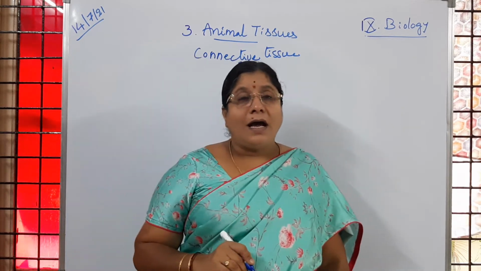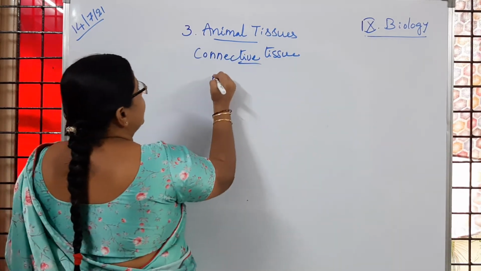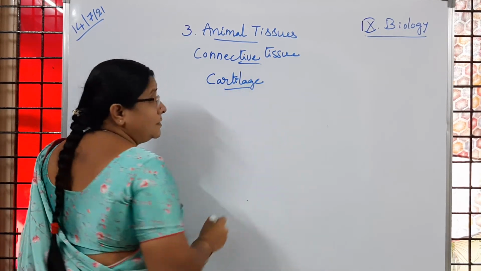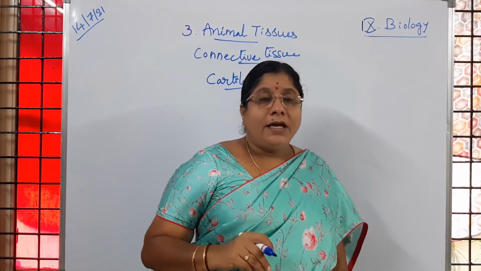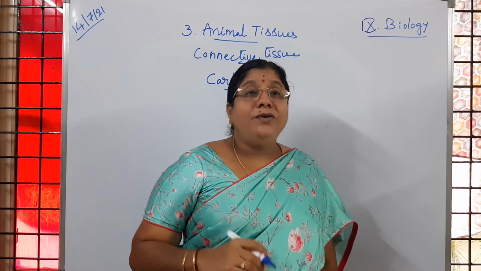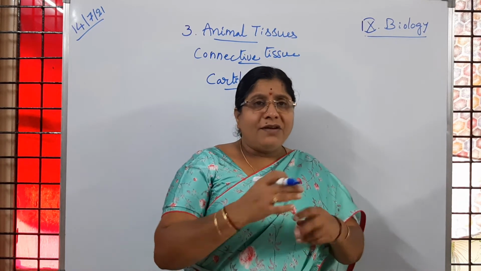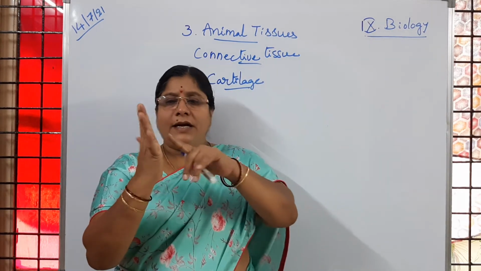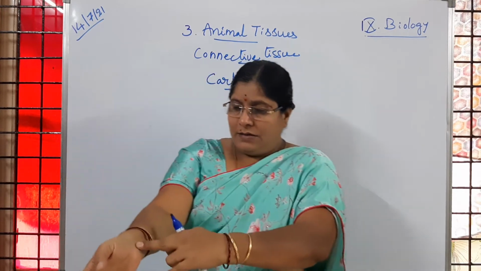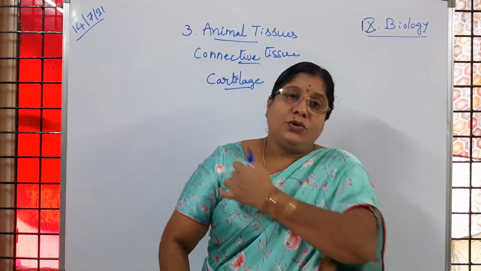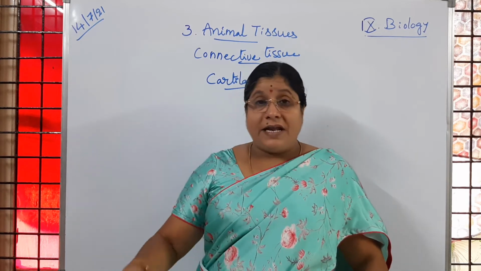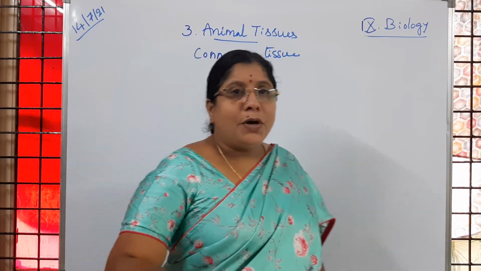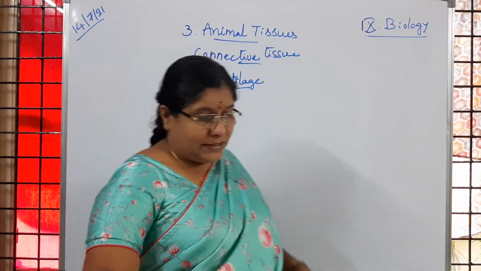Now we will come to the other type of connective tissue, which we call cartilage. This cartilage is also a type of connective tissue, and where do we observe it? Wherever we have joints, children. We have joints here, here, shoulder bones, knees, legs. Wherever we have joints, we are going to observe this connective tissue, cartilage. Is it clear to children?